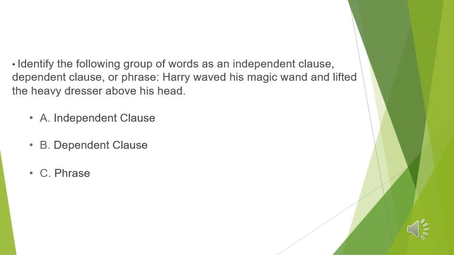Choose here A, B, C. Once again, look at the sentence. Harry is the subject, waved is the verb, his magic wand, and lifted, another verb, a compound verb, and the complement of the sentence. And this sentence is an independent clause. Number A is true.